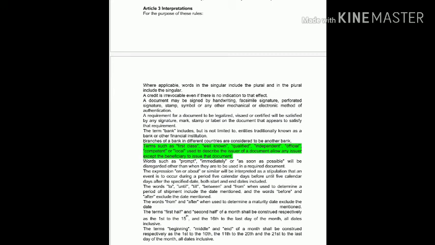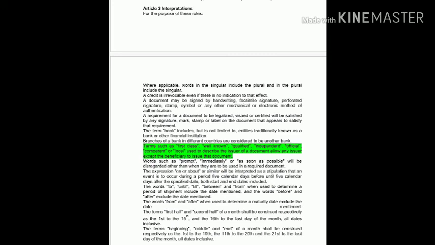Words such as prompt, immediately, or as soon as possible will be disregarded other than when they are to be used in a required document. So these words like prompt, immediately, or as soon as possible should not be mentioned while issuing an LC. Like we can't write documents should be presented as soon as possible, or documents should be presented to the issuing bank immediately. So these words should not be written in LC.